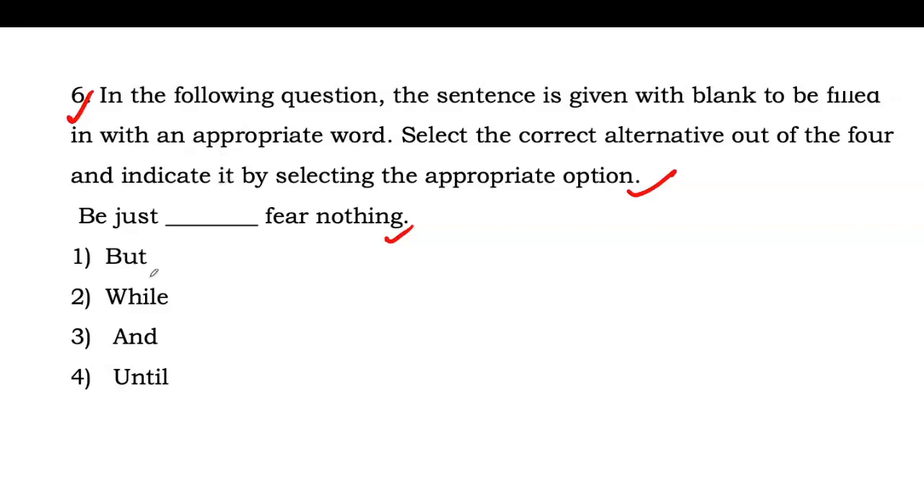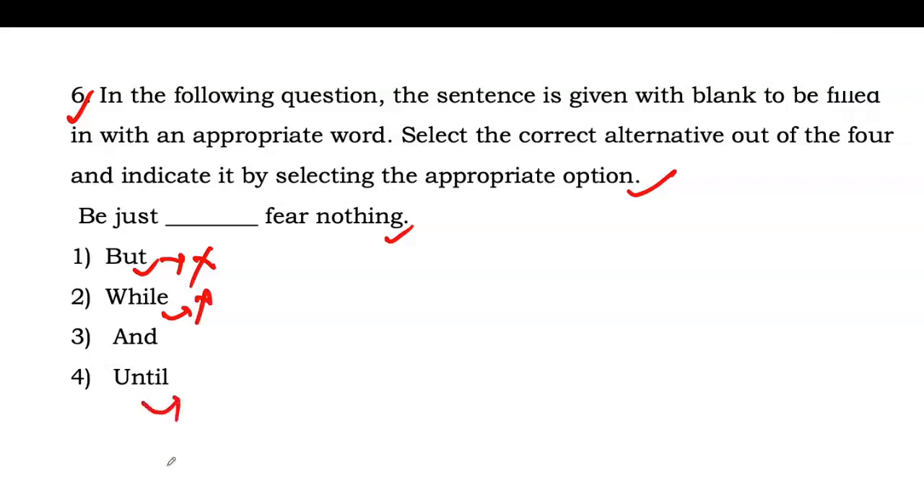So we have a conjunction but. But conjunction is used for representing that statement which is contrary. But in this sentence we are not talking about any contradiction. So this one is wrong. We use while for referring to some time, and the time written in progressive tense. So this is also wrong.